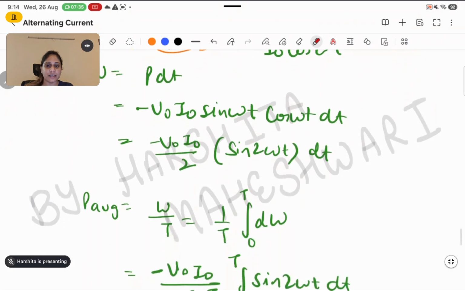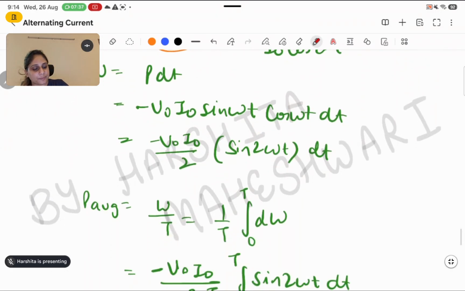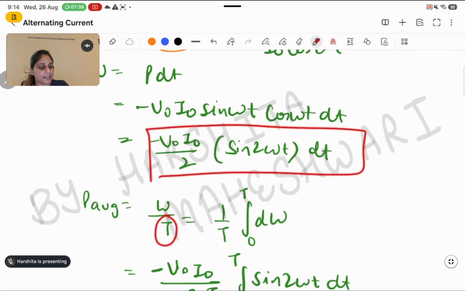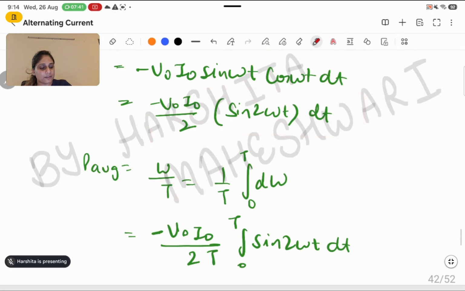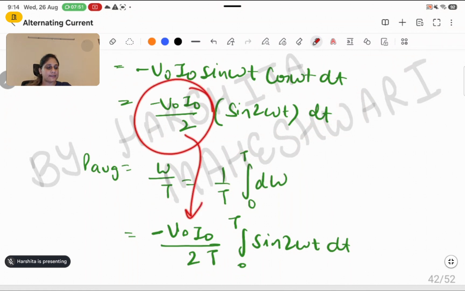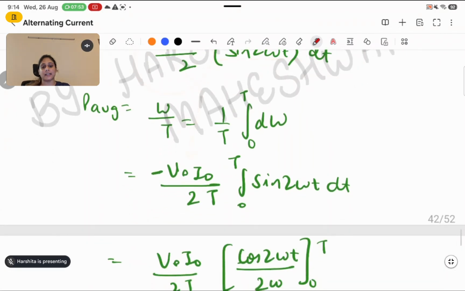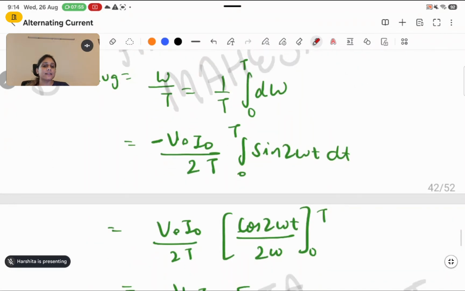So the average power will be the expression of the work done divided by time. So I can write 1 by T outside and the integration of dW with the limits of time from 0 to capital T. So this expression I'm taking outside, and the integration of sine 2 omega t will be minus cos 2 omega t, and the coefficient written along with the variable I'm taking in the denominator.